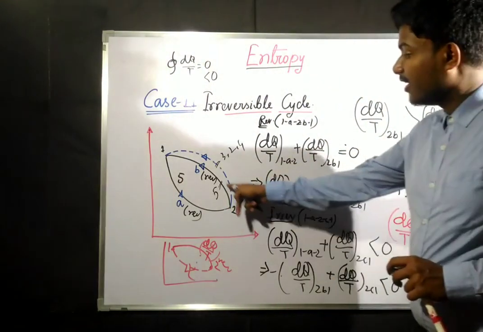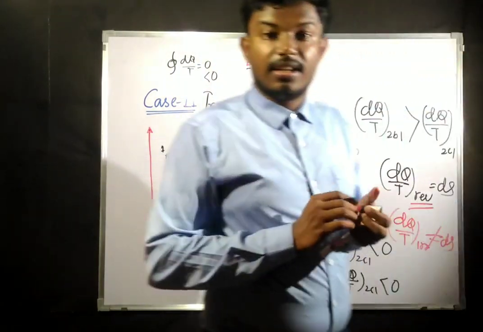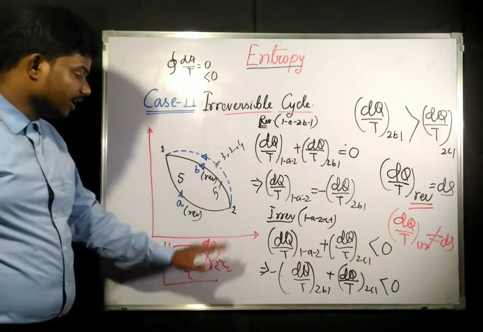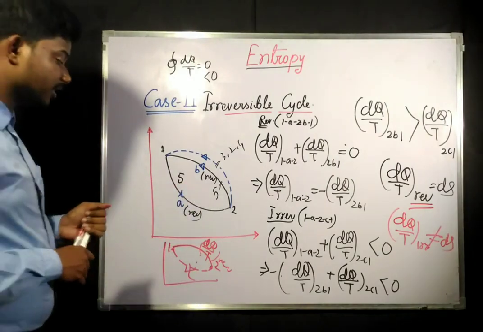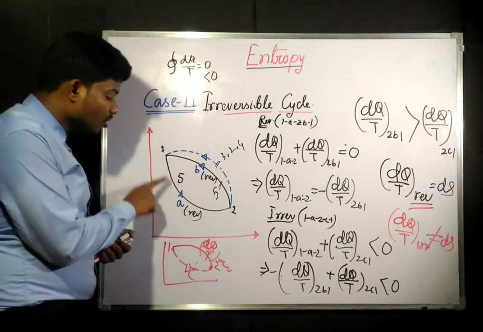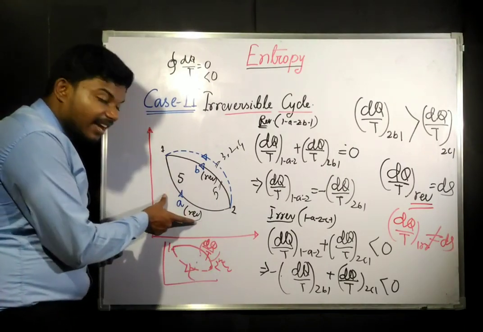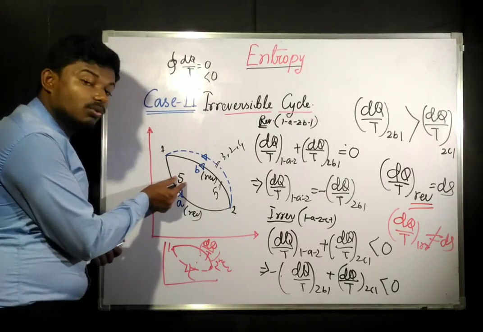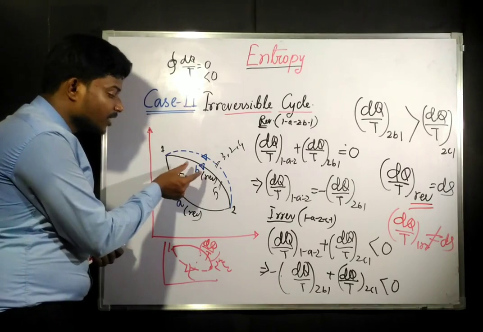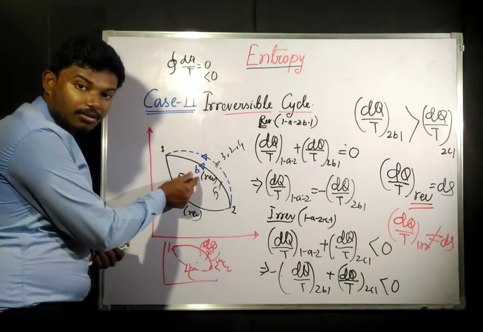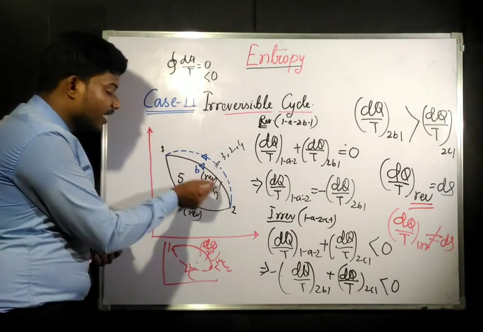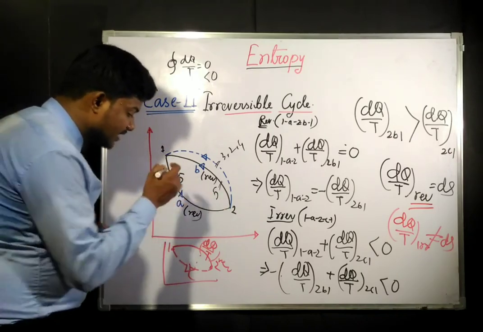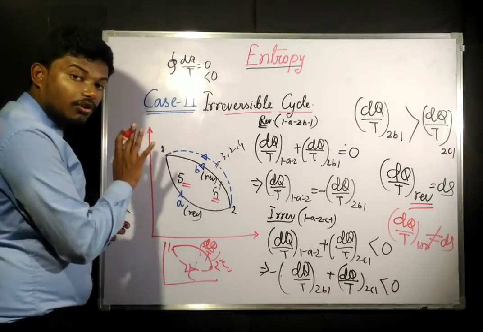2B1 is a reversible process. The thing we need to understand very carefully is this point. If the entropy change from state 1 to 2 via a reversible path A is there, then the value of this is going to be the same as that of path B. That means the entropy change via path B, while coming from state 2 to 1, is always going to be the same for all the reversible cases.